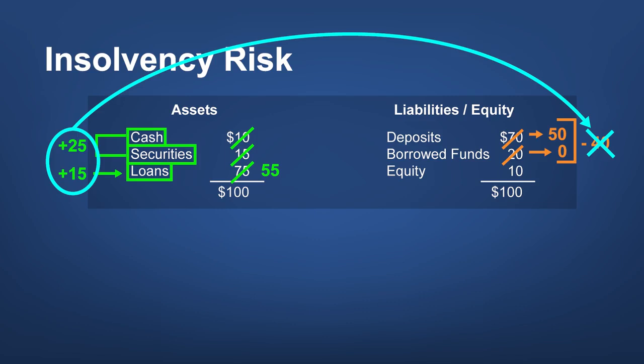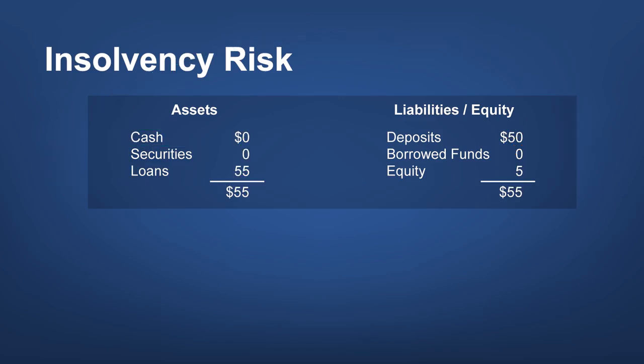What were the costs of scrambling for cash? Well, the bank sold $20 of loans at a loss of $5. That's a $5 loss that the owners have to bear. This leaves the bank with only $5 of equity. Here is our bank at the end of this process.